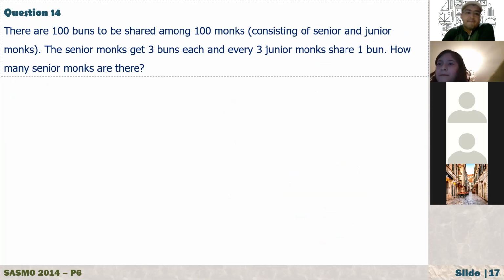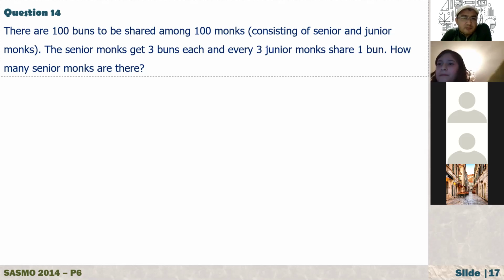There are 100 buns to be shared among 100 monks, consisting of senior and junior monks. The senior monks get 3 buns each and every 3 junior monks get 1 bun. So how many senior monks are there? That is the question. Okay, we have two different monks in different status, right?